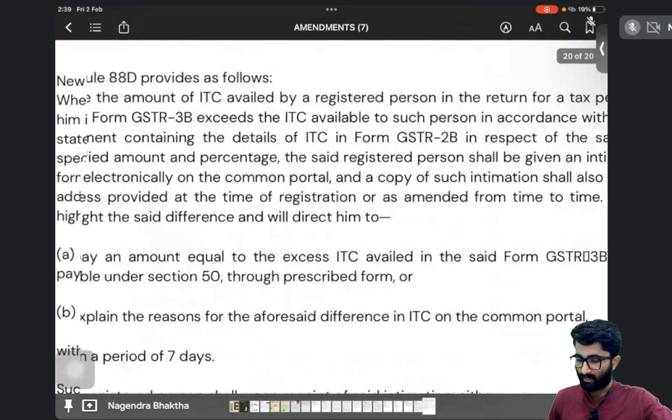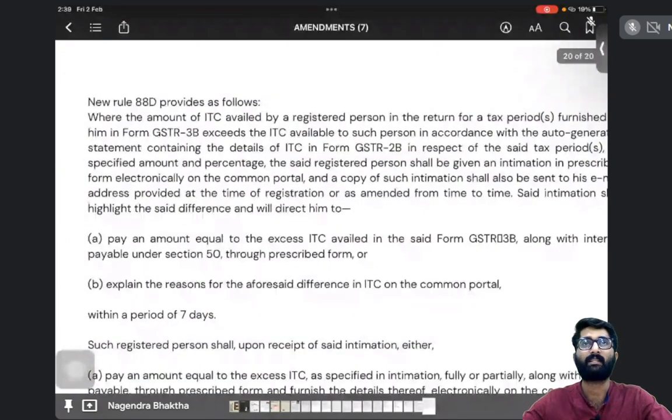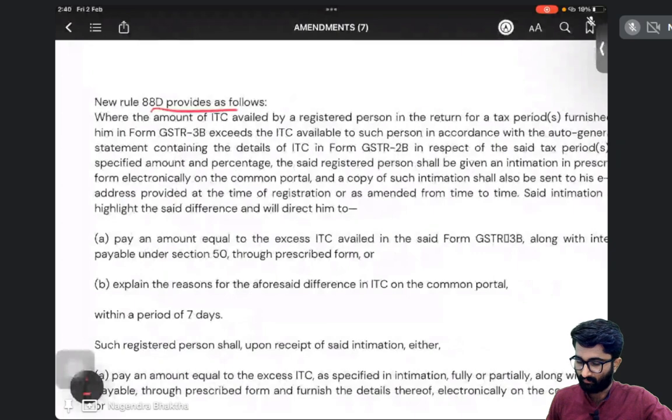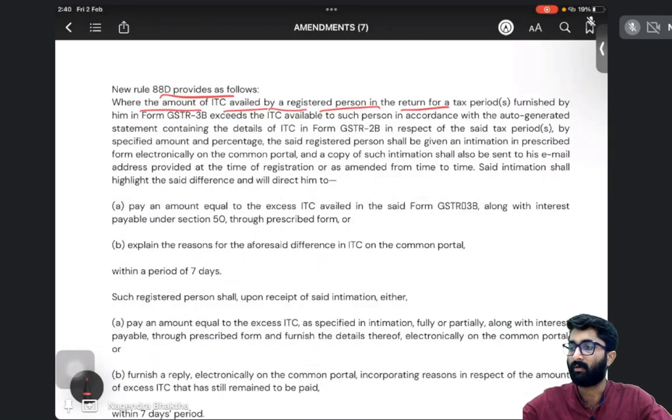See, new rule 88D. It provides as follows. What is given in rule 88D? Where the amount of ITC availed by the registered person in the return for the tax period, in the return, which return they are talking about? They are talking about 3B.